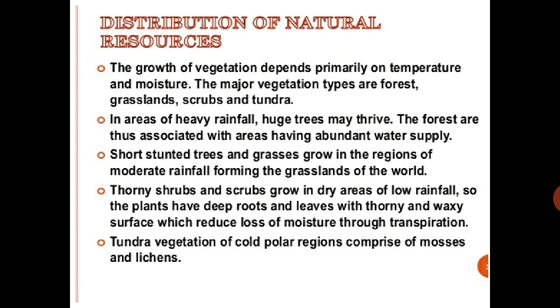Now, distribution of natural resources. Natural resources are also distributed. The growth of vegetation depends primarily on temperature and moisture. The major vegetation types are forests, grasslands, shrubs and tundras. See, temperature and moisture play important roles. Where there is more rain, more greenery, more plants are there. Less rain, fewer plants. But according to the temperatures, the vegetations are there.